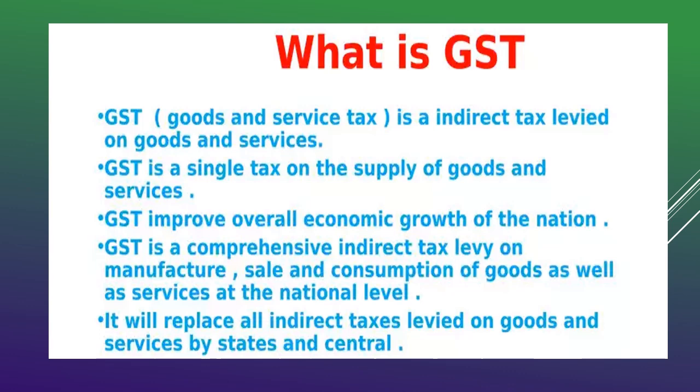Now, this GST is a form of indirect tax which is levied on goods and services. It is a single taxation which is common to the supply of commodity, that is goods, and common to the supply of services. So it is a combination of both goods and services under a single tax ambit.